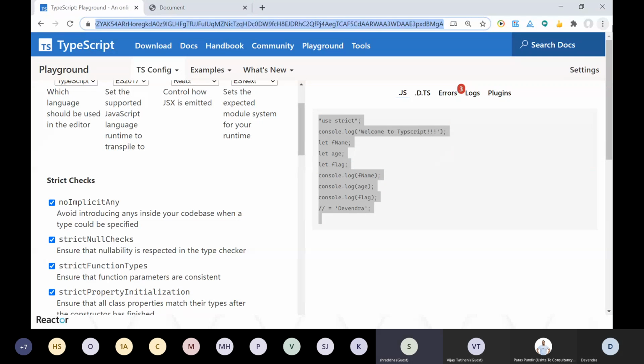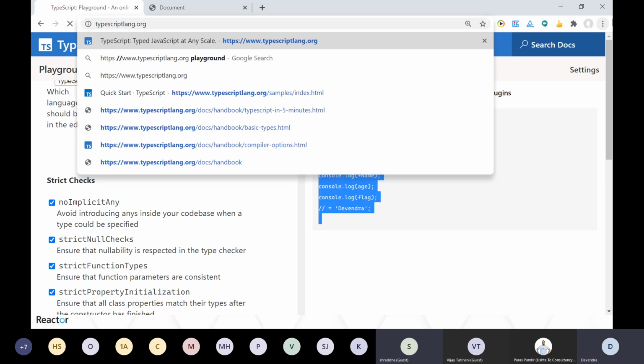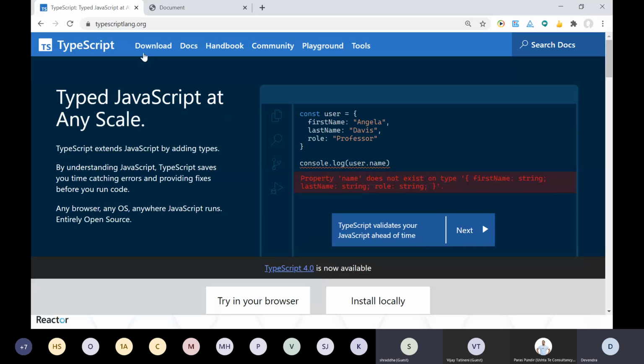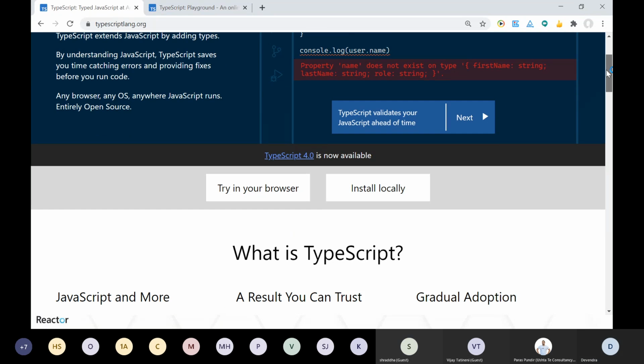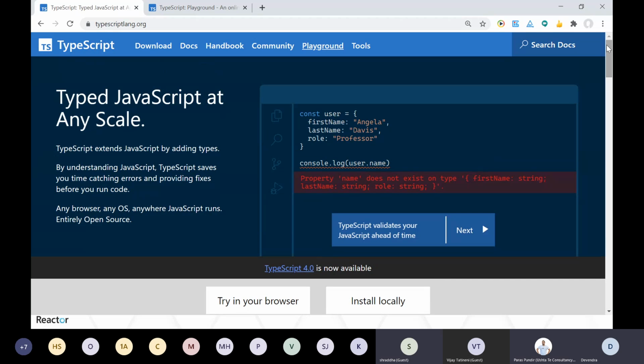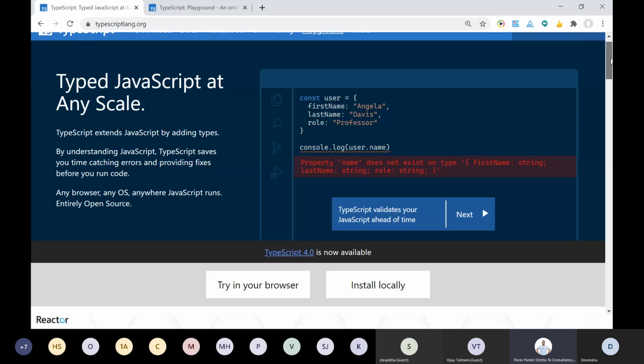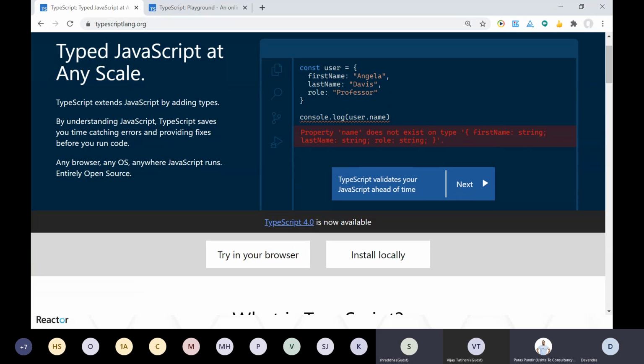Can you repeat the TypeScript dot? Lang.org, L-A-N-G. Okay, lang.org. Thank you, sir. I'm sharing the site. It has all the details, whatever I mentioned, you will definitely find it here. It has a Playground, as I mentioned, where you can do some experiments. It's a very good site. I don't think you need a specific book, but yeah. And Hirok has already shared it in the comment section, so you can access it from there. Thank you, Abhishek. Thank you, Hirok.